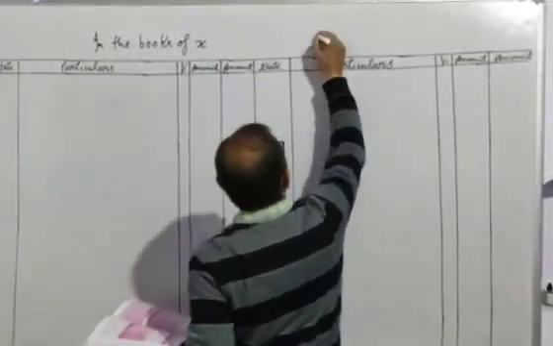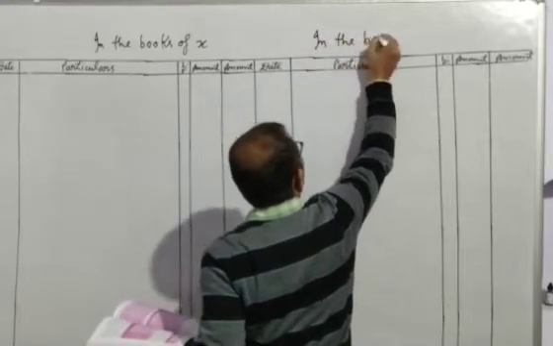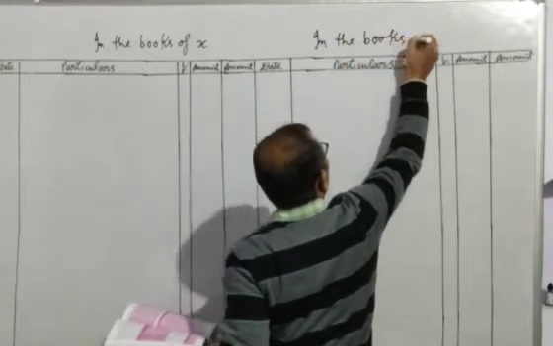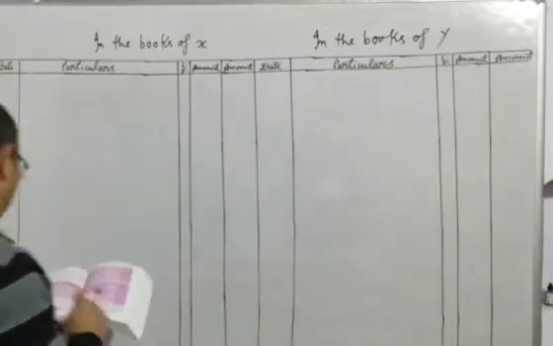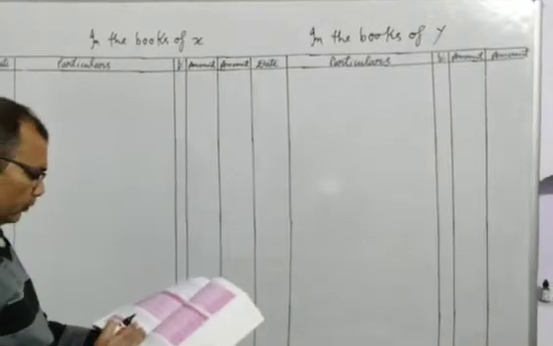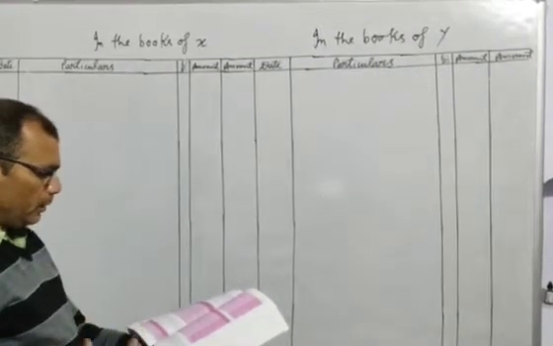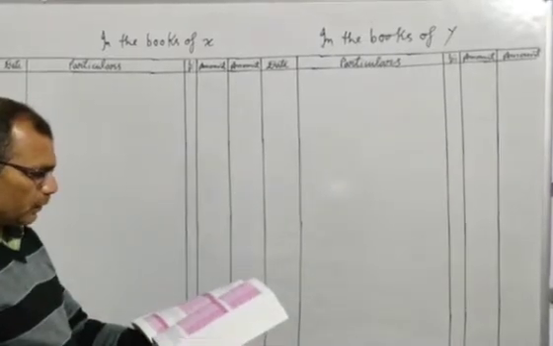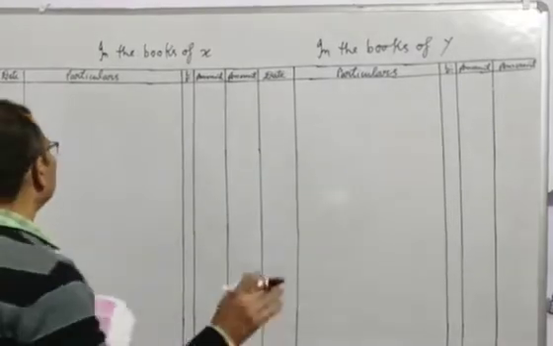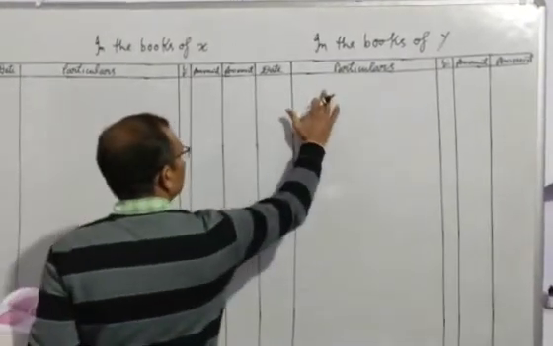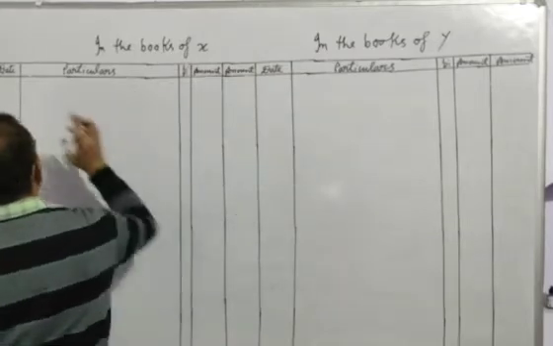And we will write here in the books of Y. Y is the drawee. As per the question, Y accepts a bill drawn by X for 2 months for 50,000 in payment of debt.